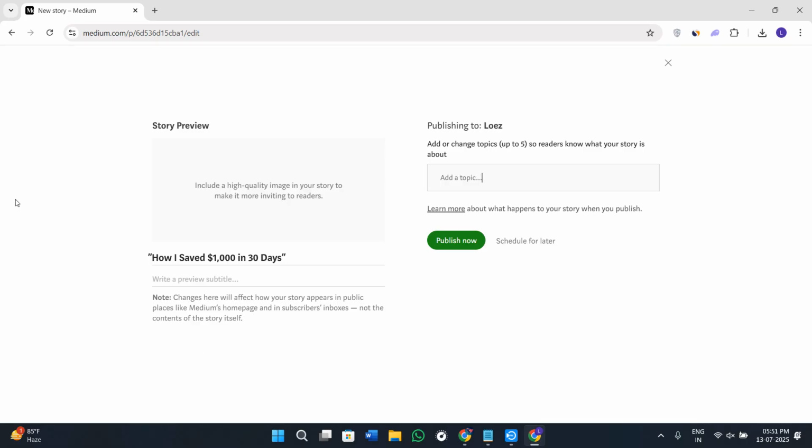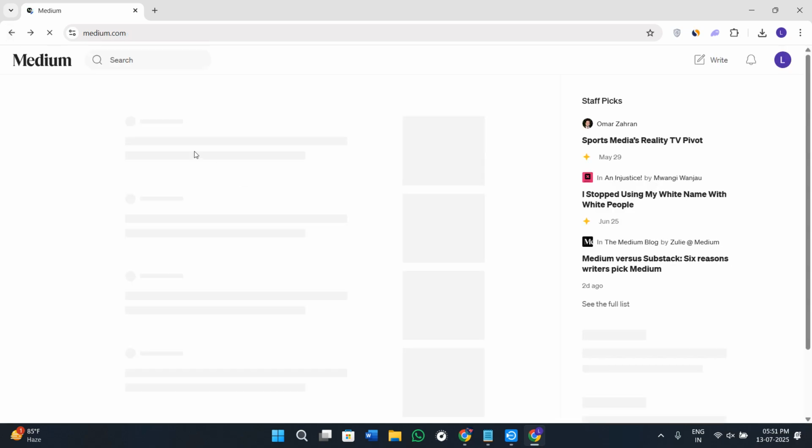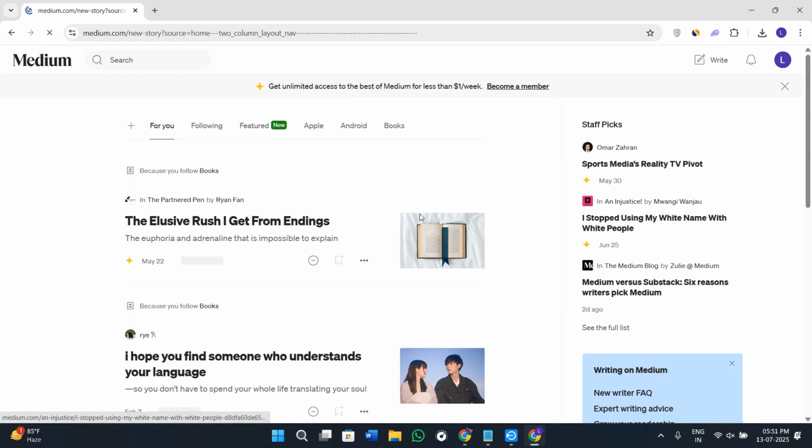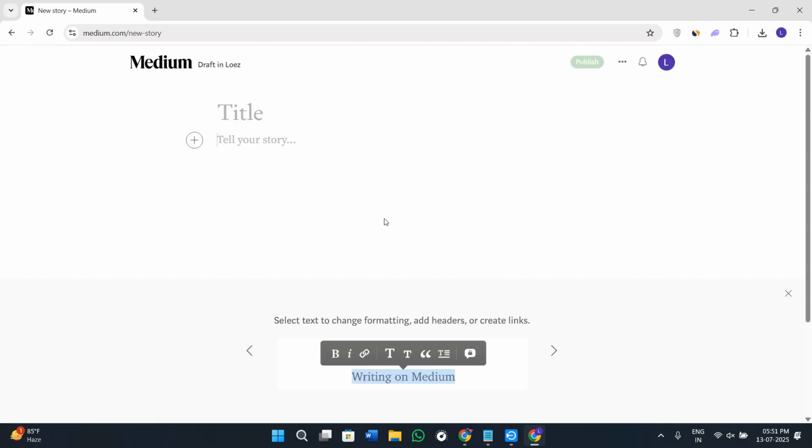Now, formatting is also important for readability. So you need to make sure that you break your content into short paragraphs, use bold, italic, and bullet points, and make it in a friendly tone. You can also seek help from ChatGPT in this regard, and it will be very good for clean and readable stories. So by keeping all of these things in mind, you will be able to rank better on Medium in 2025.